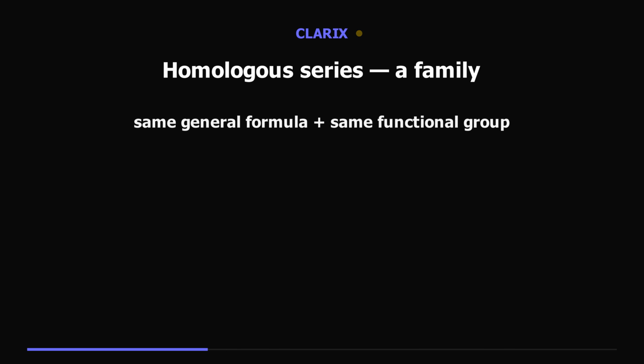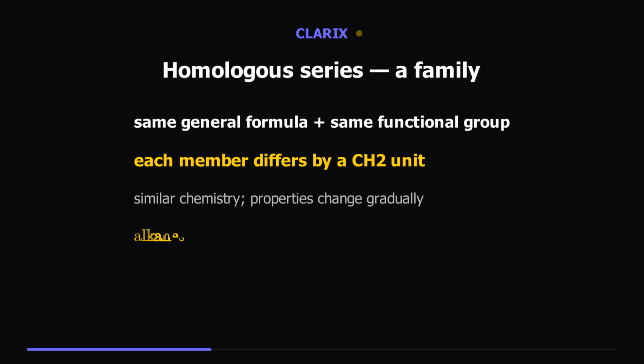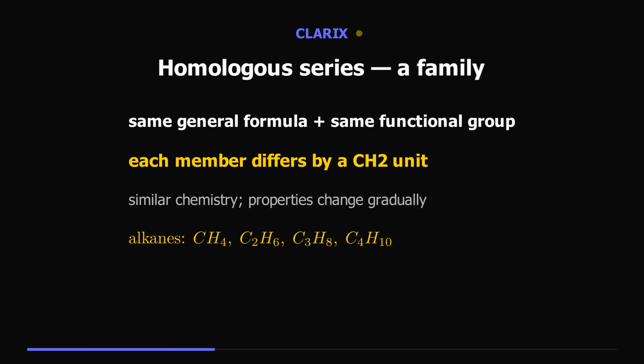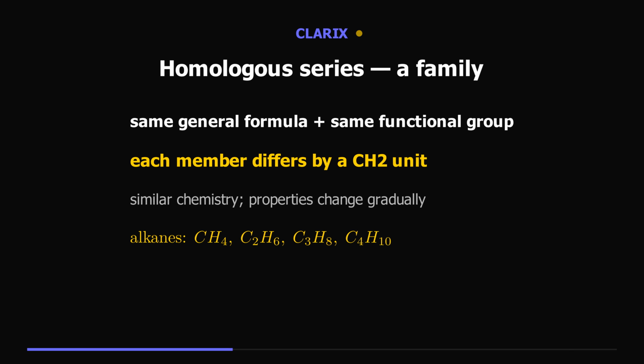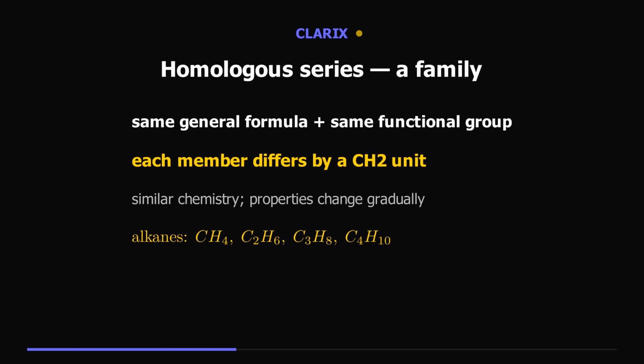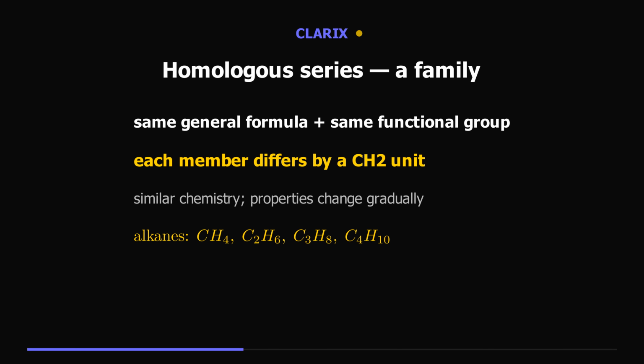Organic compounds fall into families called homologous series. In a series, every member has the same general formula and the same functional group, and each differs from the next by a CH2 unit. They share similar chemical properties, while physical properties like boiling point change gradually as the chain grows. The alkanes, methane, ethane, propane, butane, are one such series.